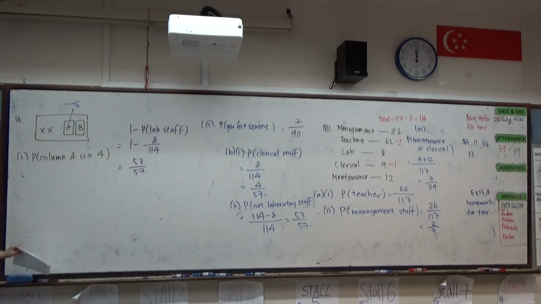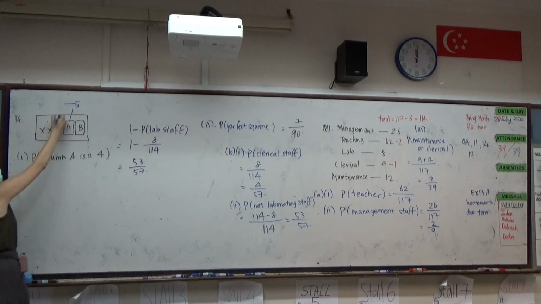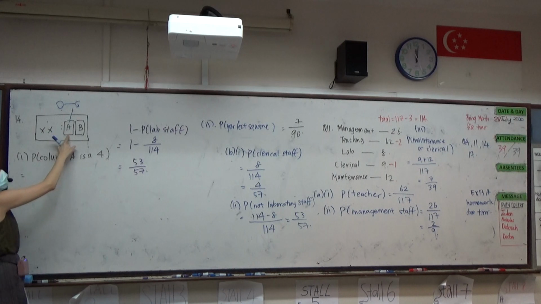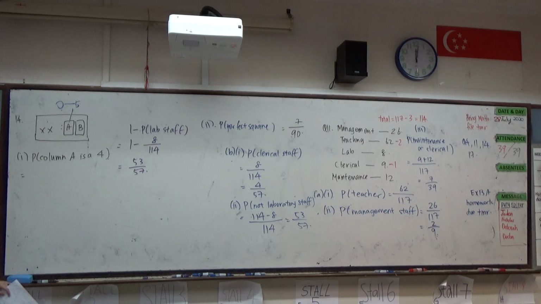What is the lowest that it can go? 0. So it can go from 0 to 59 minutes. Agree? How can it be 6?